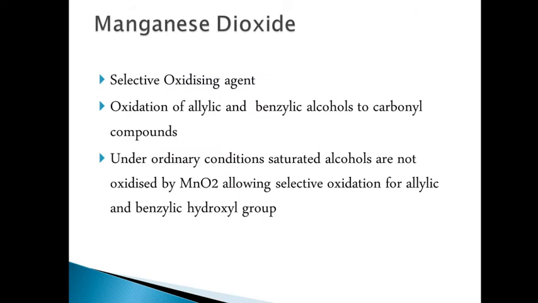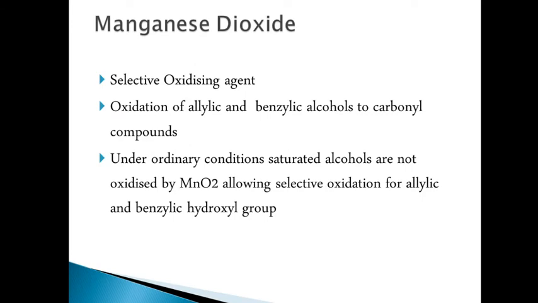Then the next reagent is manganese dioxide. As all of you know, manganese dioxide is also a selective oxidizing agent for organic synthesis, and the structure and activity of the reagent vary according to the method of preparation. It is commercially available and can be prepared by the reaction of potassium permanganate with manganese sulfate, or manganese sulfate tetrahydrate with potassium permanganate in aqueous solution. We will get MnO2 as one of the products. It is also used for the oxidation of alcohols.